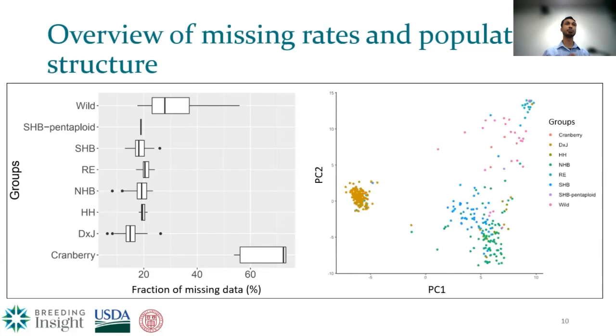We also studied the population structure. How good was the genotype call to study the population structure? Because that's something a breeder or anyone working with different diverse germplasm wants to study. So we see a very consistent and distinct pattern based on the group that we have selected them for. For example, the cluster of dark orange or brown, light brown color that you can see on the left is a separate biparental F1 population, which is what we expected. Whereas on the right, that is the whole diversity panel, a different diversity panel. So this was one way to validate our panel.